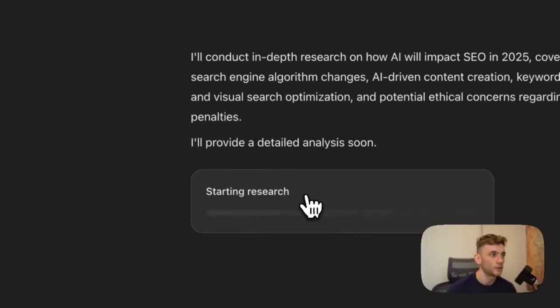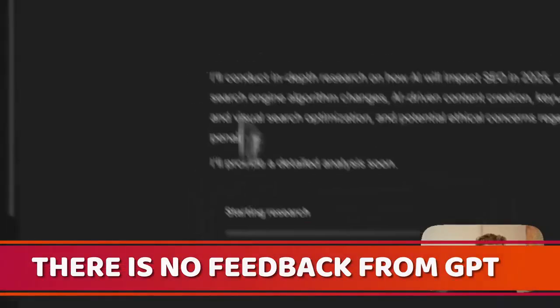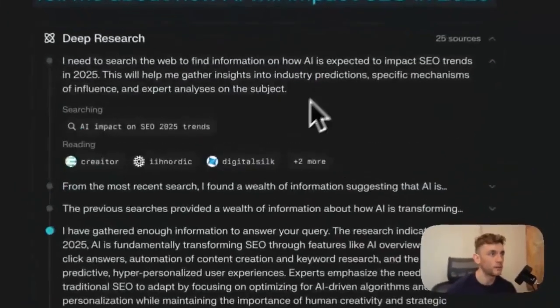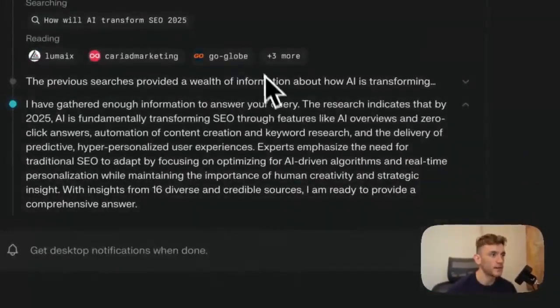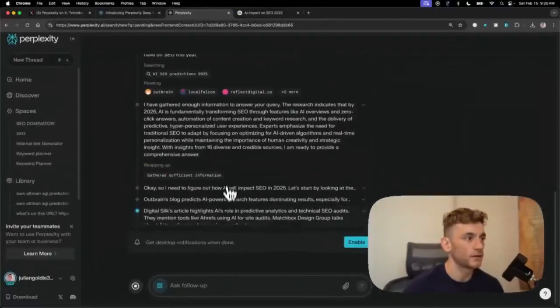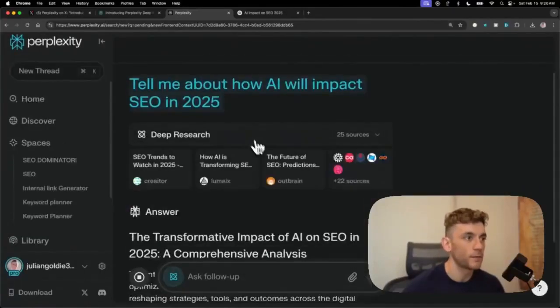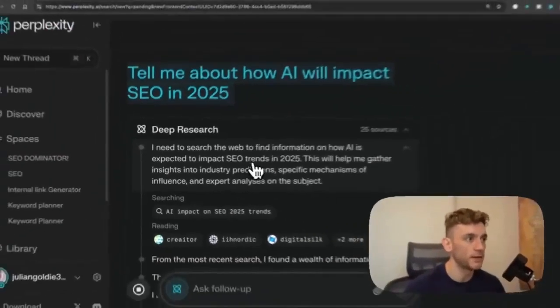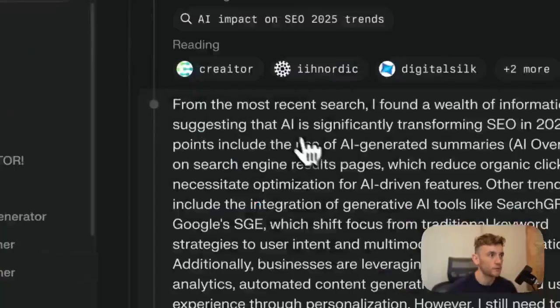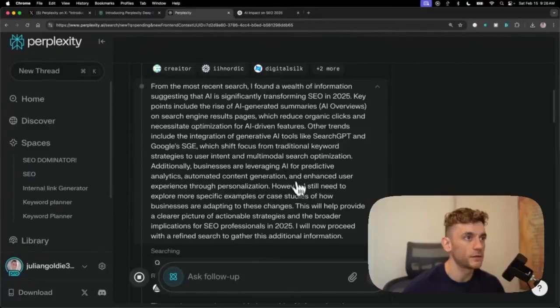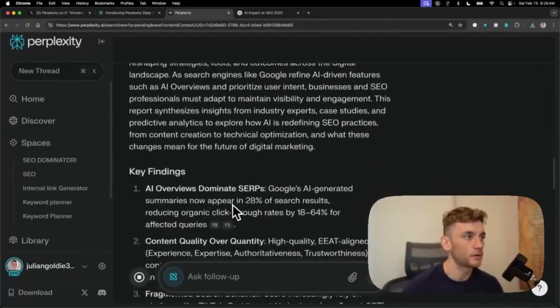Now, if we click on starting research, there's no feedback from ChatGPT. But if we go back to Perplexity, it's already telling us, okay, we've looked at 25 sources. Here's what we're going to do step by step. So it's like thinking it out as a reasoning model. It's giving us all the sources. And then once it's ready, it's going to tell us exactly what we need to do. So if we have a look at these steps, first of all, I need to search the web for information on how AI is expected to impact SEO trends in 2025. From the most recent research, I found a wealth of information suggesting that AI is significantly transforming SEO, and so on. And it's just going off and doing the magic.